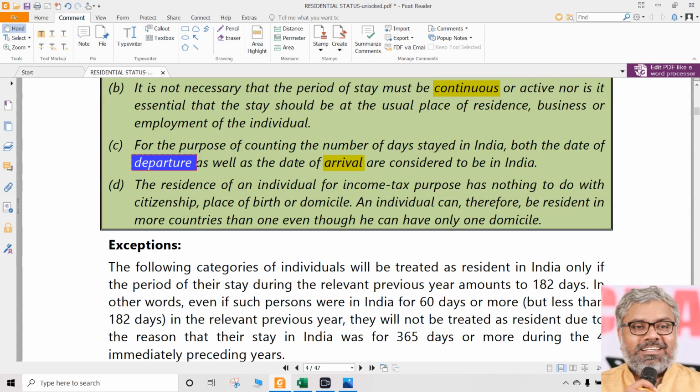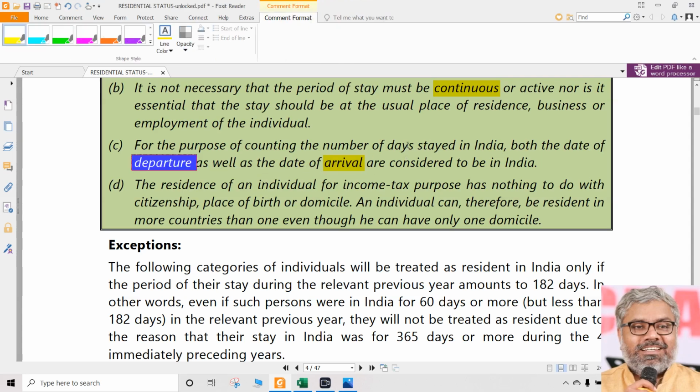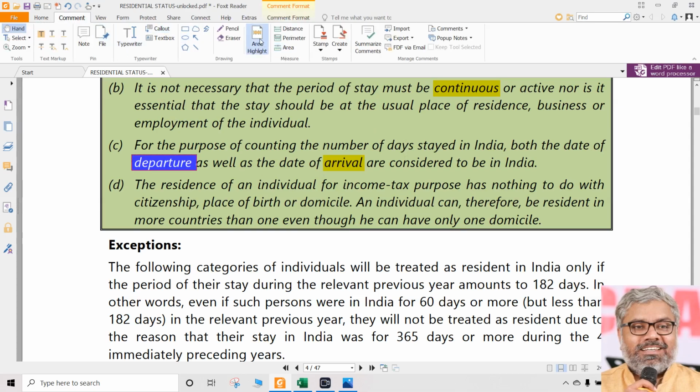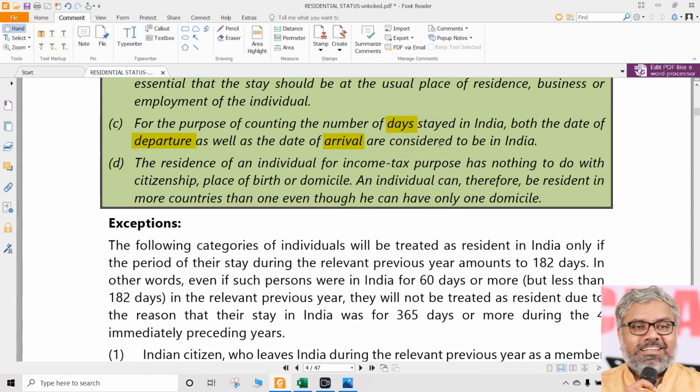Should we worry about the number of hours? Answer is no. We don't have to worry about the number of hours of stay. We are bothered about the number of days of stay. We are not bothered about the number of hours here. We are talking about number of days. Even if somebody stayed for 1 minute, that is considered as one day. Even if somebody stayed for 1 hour, it is considered as one day. So we don't worry about time here in minutes and hours. We consider the time here only in number of days. That is enough for us.